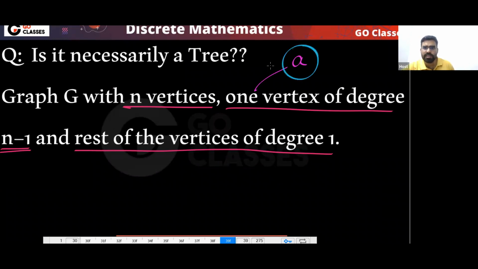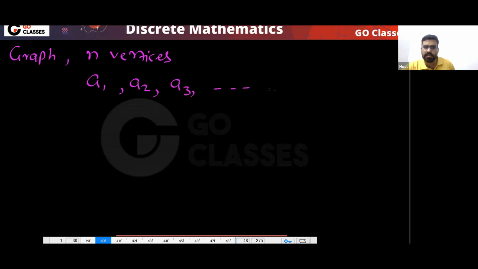Yes, because tell me one thing: this vertex has degree n minus 1. What does it tell you? If this has degree n minus 1, it means this is adjacent to all others. So you have a graph with n vertices. Let's assume A1, A2, A3, and so on, up to An. These are your n vertices.